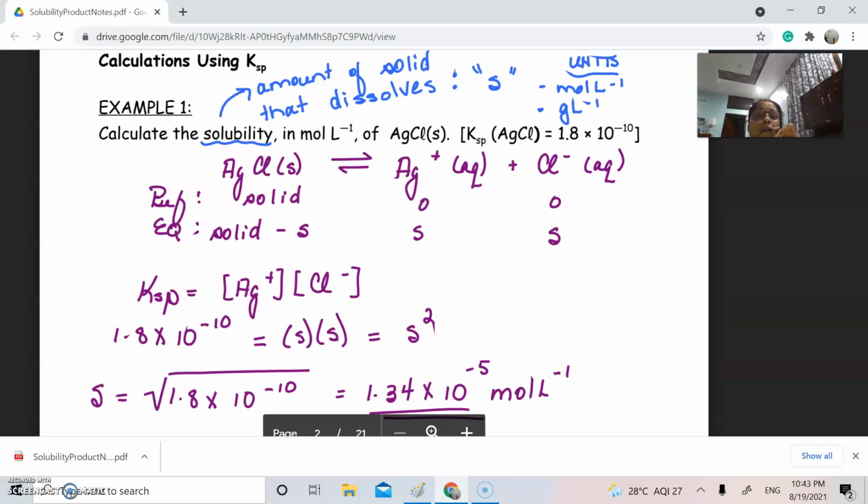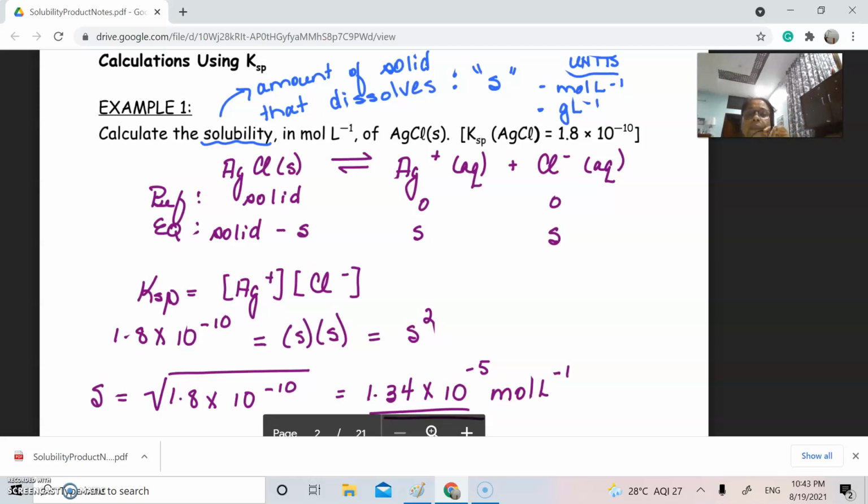Now what solid have you been given? The solid is silver chloride, and the solubility product of silver chloride is given. That means the overall product of silver ion and chloride ion is 1.8 × 10^-10 mole per liter or gram per liter.